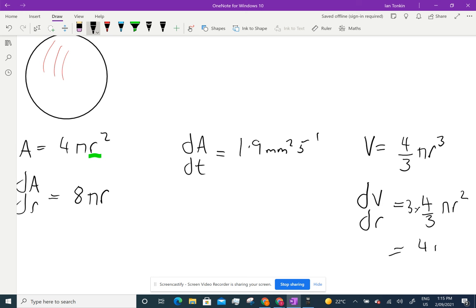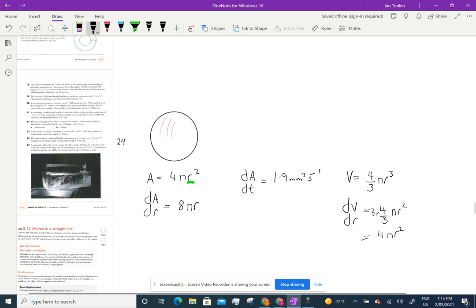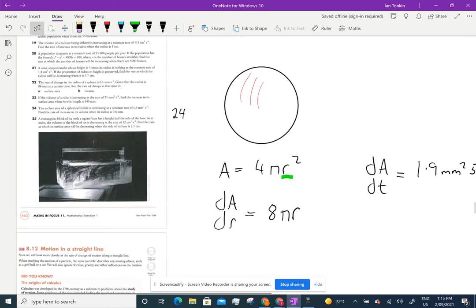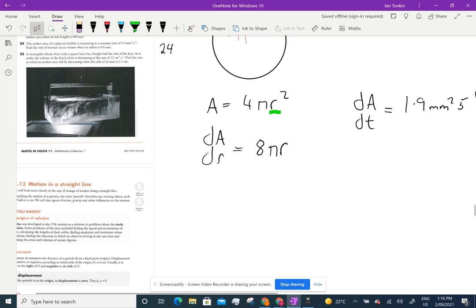Oh, look at that, 4 pi r squared. That's really interesting, that the rate of change of the volume with respect to the radius is indeed the surface area. Righto, what do I want to find? I want to find the rate of change of volume, dV/dt.